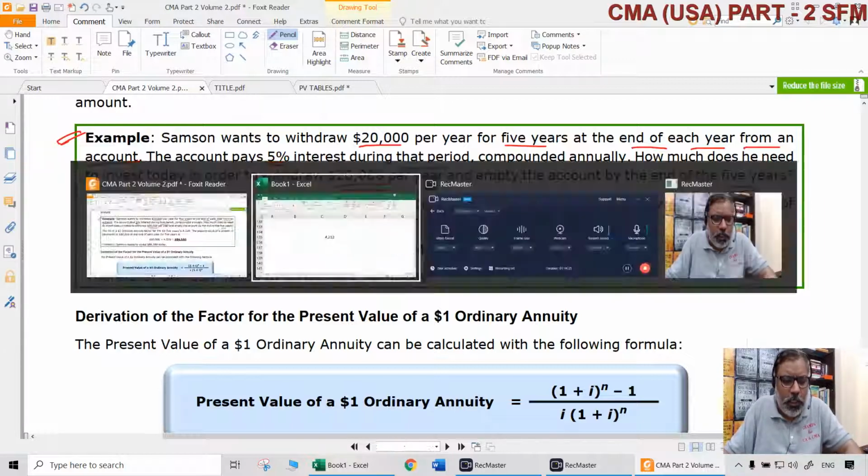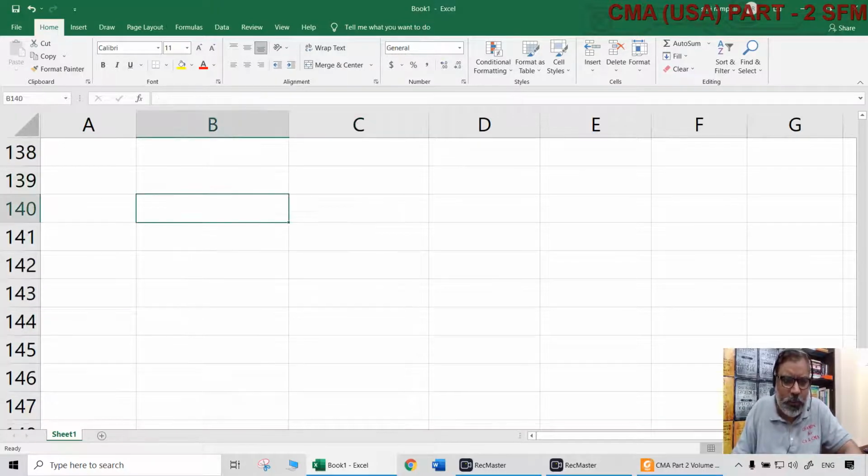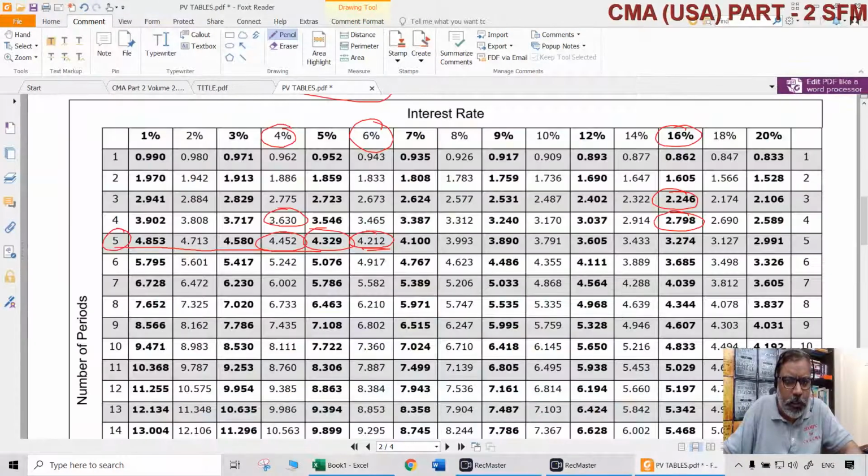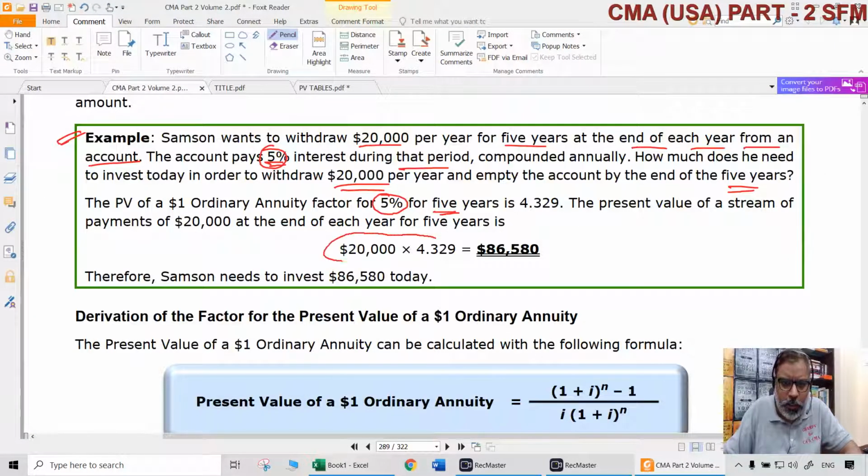Again, the same logic. Whatever that X amount is that he puts in, that should be equal to the present values of the $20,000 which he is drawing at the end of each year for a period of 5 years. How to get that? PVIFA. So, for 5%, that is the interest rate, for a period of 5 years, what is the PVIFA? Look at the PVIFA tables. 5%, 5 years. 4.329. That's all.